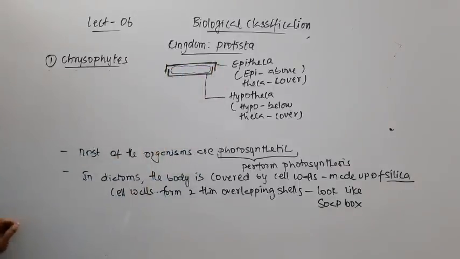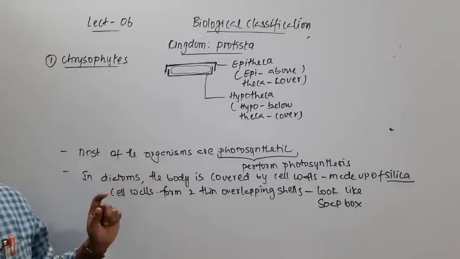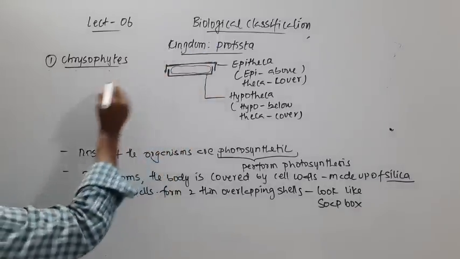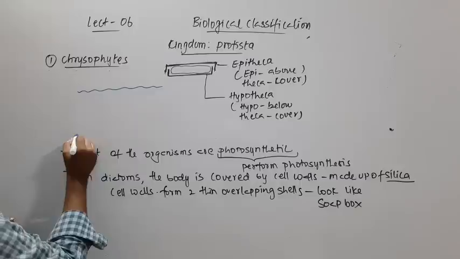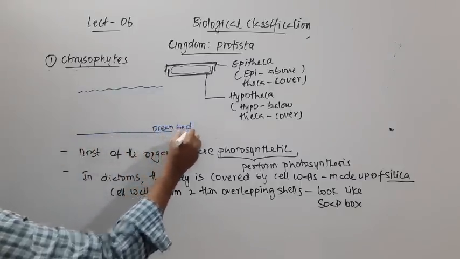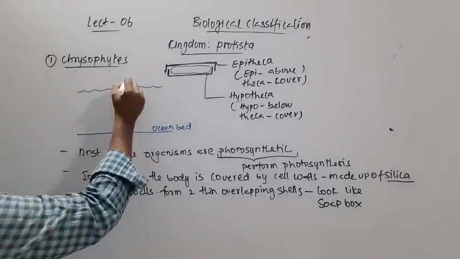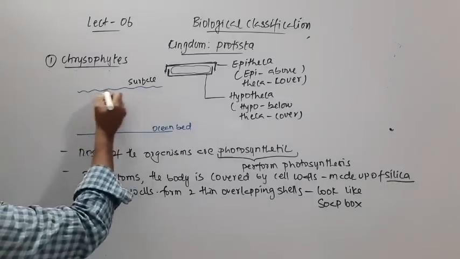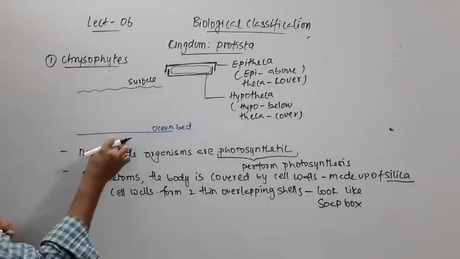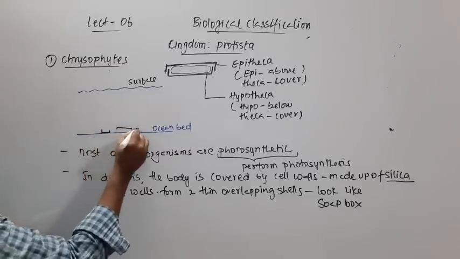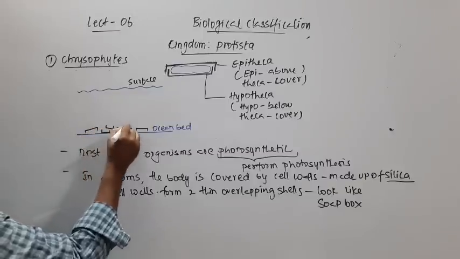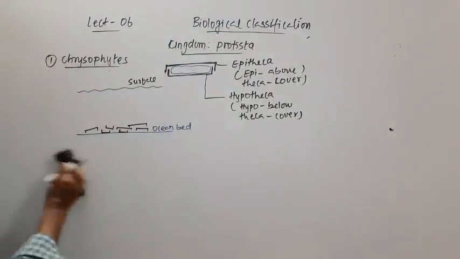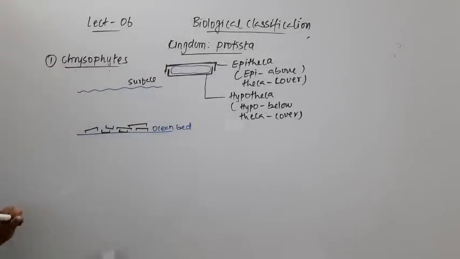We know these organisms are planktonic, and they are present on the surface of the water. Here is the ocean bed, and this is the surface, and the organisms are usually present at the surface of the water.